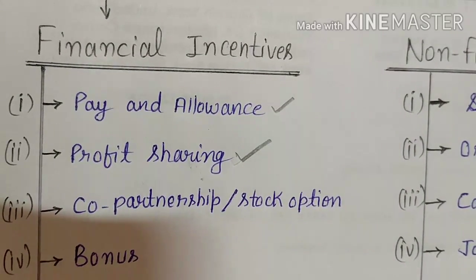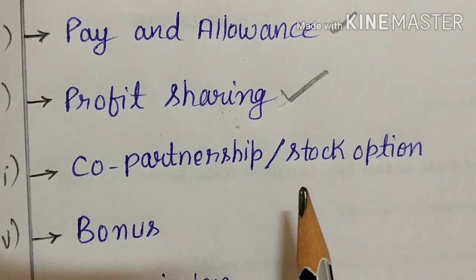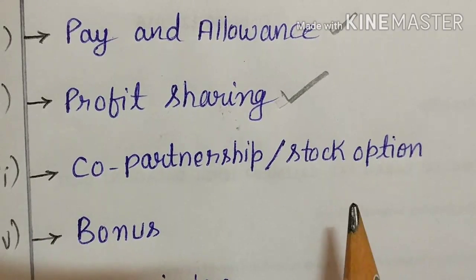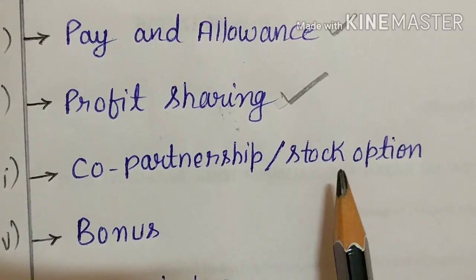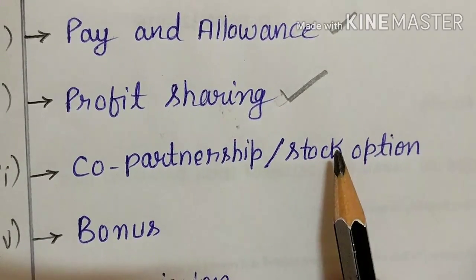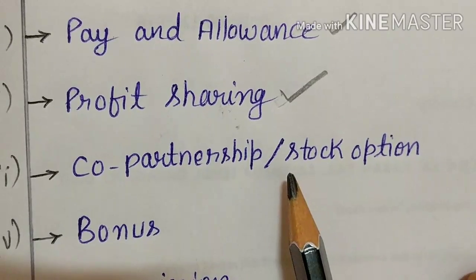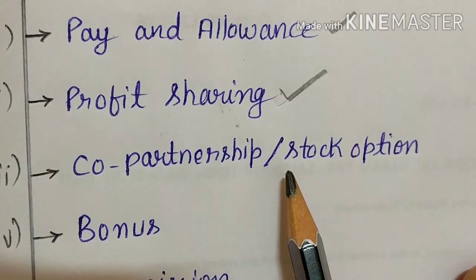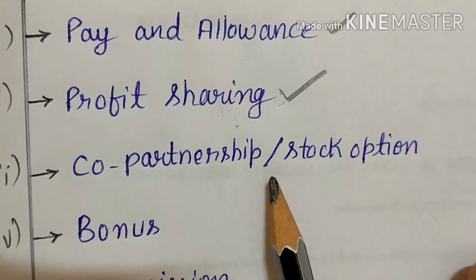Co-partnership, or you can say stock option. Under the co-partnership stock option scheme, the shares of the company are offered at a set price to its employees, which is lower than the market price. This incentive is based on the belief that on being allotted the shares of the company, an employee is likely to develop a feeling of ownership, because he's sharing what? Shares of the company. So he has a feeling of ownership in the company, and this feeling motivates him to contribute wholeheartedly for the growth of the organization.